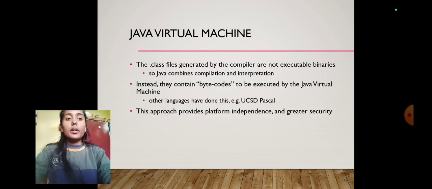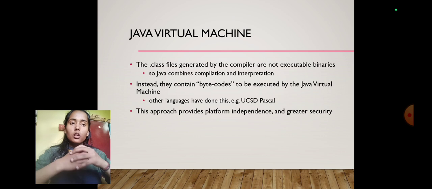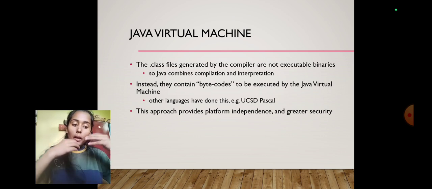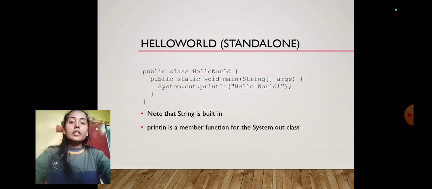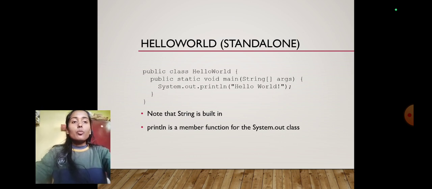Now, our next topic is JVM, meaning Java Virtual Machine. JVM is an abstract machine that is responsible for compiling and executing the code. It is part of the Java Runtime Environment, meaning JRE, which calls the main function of the program. Now, this is the first program that we learn in Java, the Hello World program.